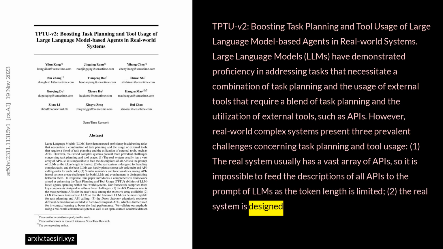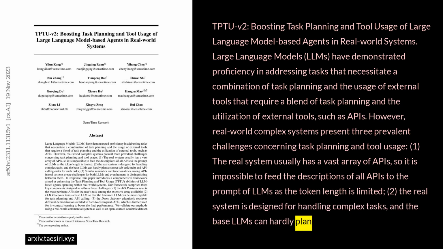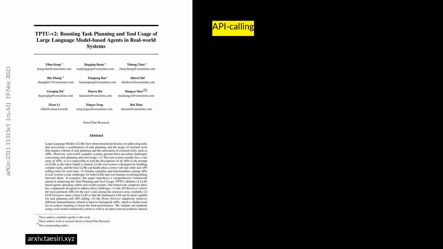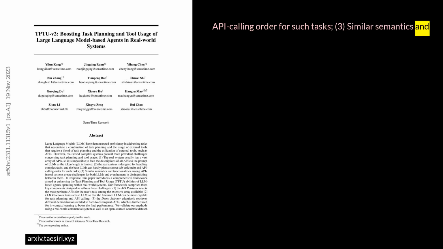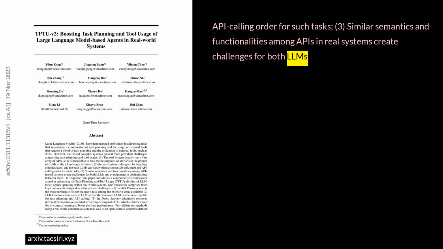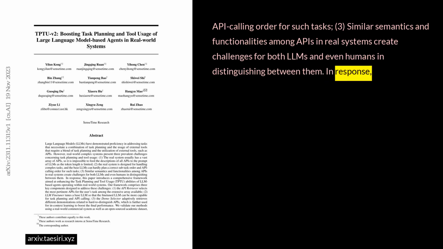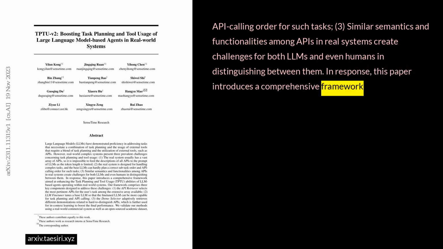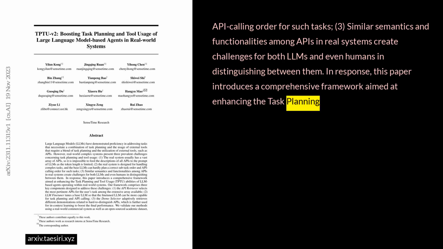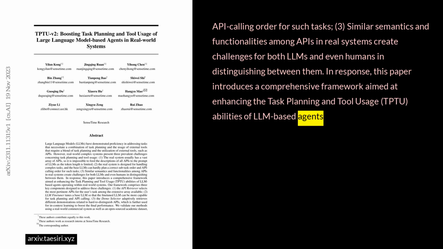The real system is designed for handling complex tasks, and the base LLMs can hardly plan a correct subtask order and API calling order for such tasks. 3. Similar semantics and functionalities among APIs in real systems create challenges for both LLMs and even humans in distinguishing between them. In response, this paper introduces a comprehensive framework aimed at enhancing the task planning and tool usage, TPTU, abilities of LLM-based agents operating within real-world systems.